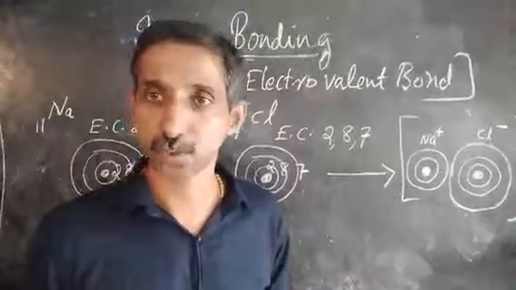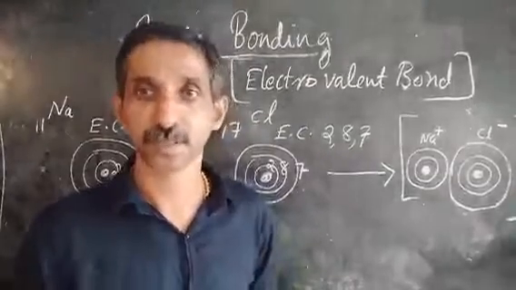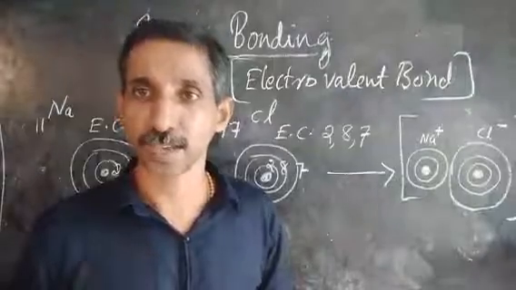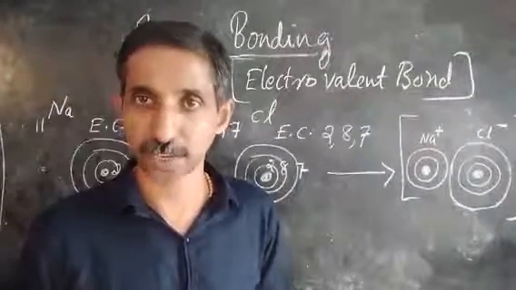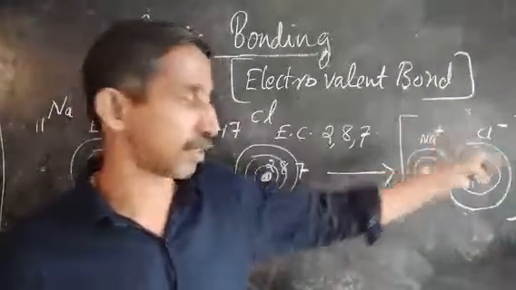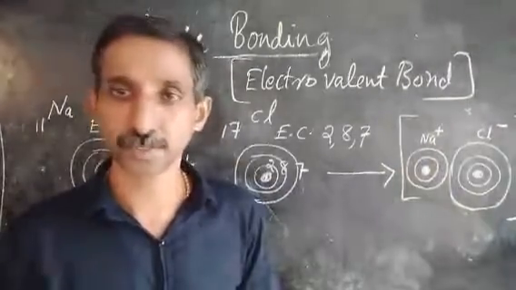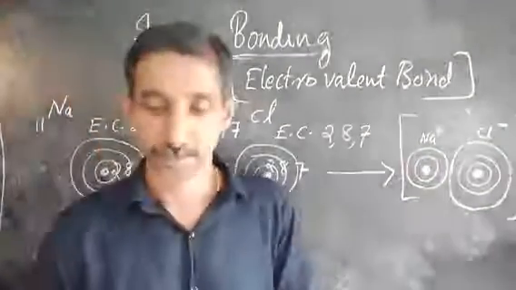It shows the togetherness after becoming positive and negative ions. They are staying together, and that staying together is shown by the enclosed bracket. So this diagrammatic representation is very much important.